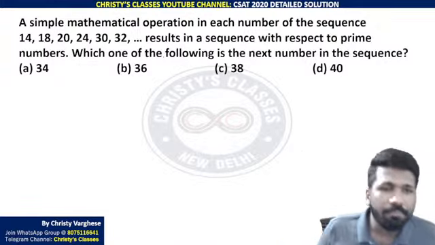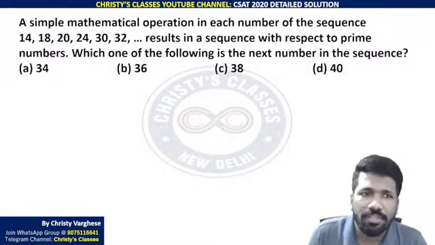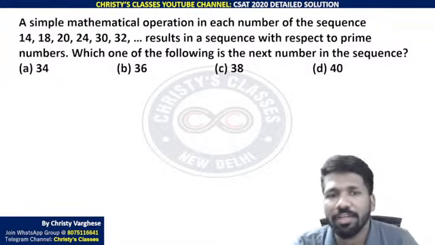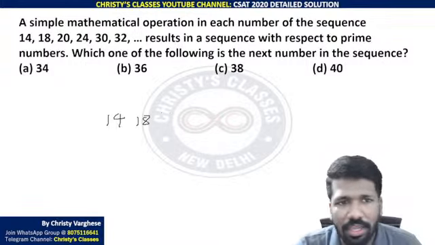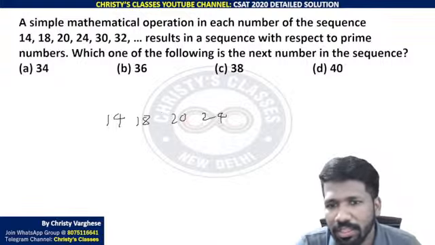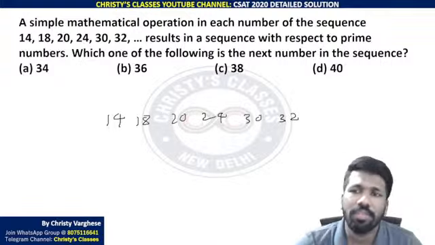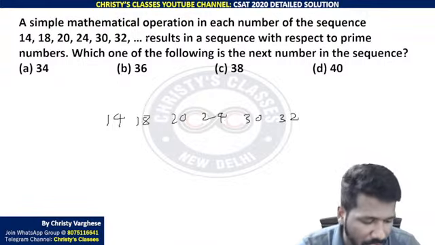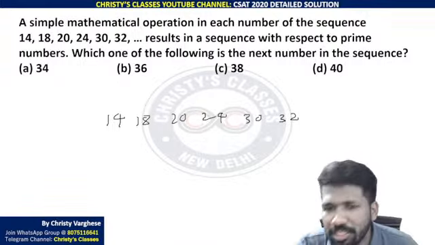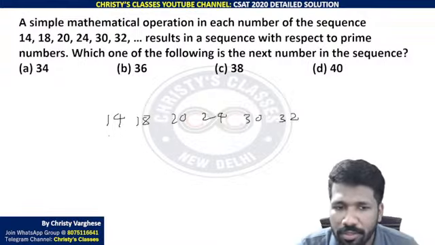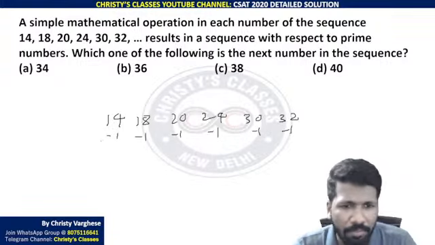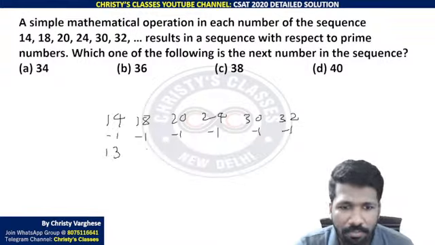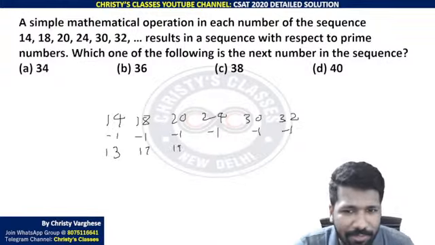Okay, so here a simple mathematical operation on each number of the sequence 14, 18, 20, 24, 30, 32 results in a sequence with respect to prime numbers. You are doing something to get a prime number. Simple mathematical operation means maybe addition, subtraction, multiplication, division, one of it. When you look at it carefully, all these are even numbers. Even number minus 1 is an odd number. Maybe from that we can get an idea. That is why I am subtracting 1.